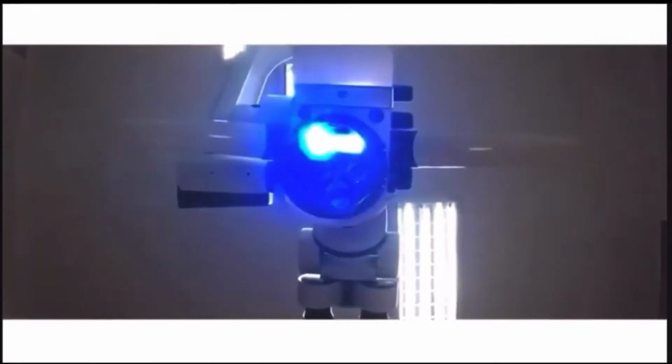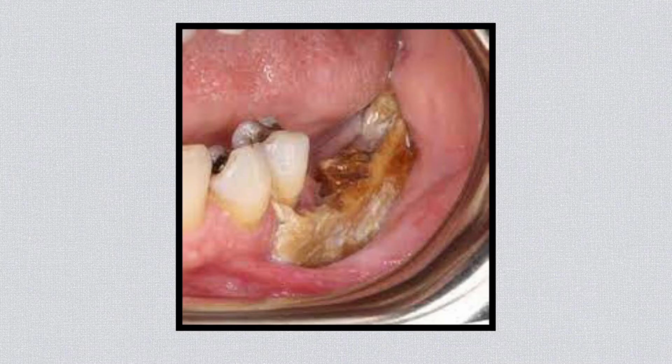So today I'm going to talk about osteonecrosis of the jaw. I like the terms that are self-explanatory, like this one. So let's break it up. Osteo means bone, necrosis means death. So it means the death of the jawbone.